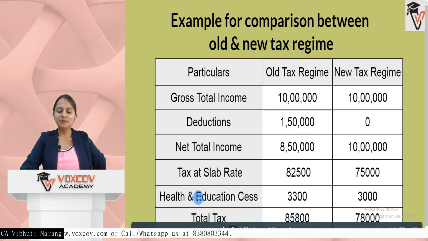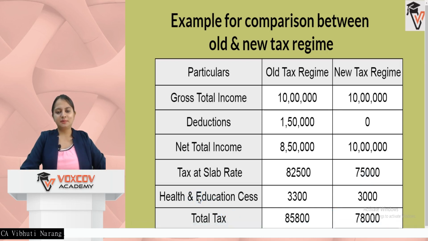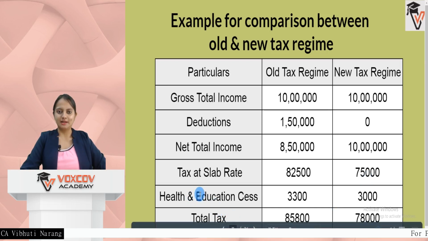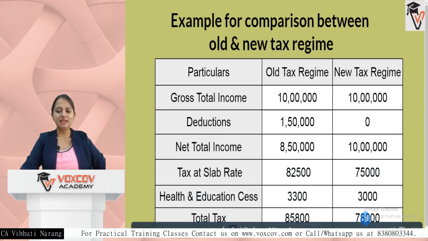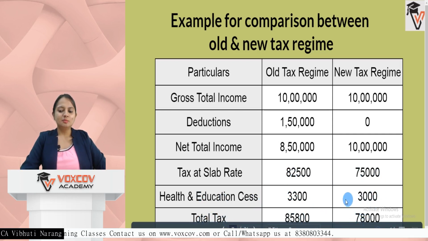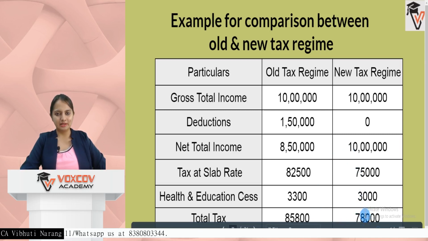There is a fixed 4% health and education cess which is applicable on every type of tax rate in the Income Tax Act. So it is 4% of 82,500 and 4% of 75,000. Total tax turns out to be 85,800 and 78,000. So the assessee is more benefited in the new tax regime because the tax is coming out to be less.